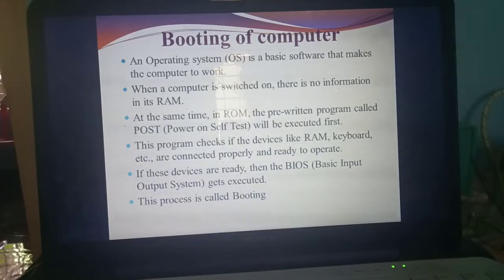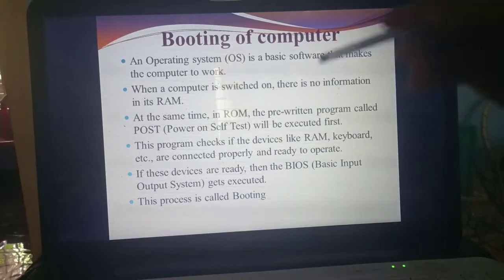Which program will execute at first? POST. That means the already pre-written program written on the ROM. Understand? Whether ROM is a temporary storage memory or permanent storage memory? Permanent storage memory. Okay.